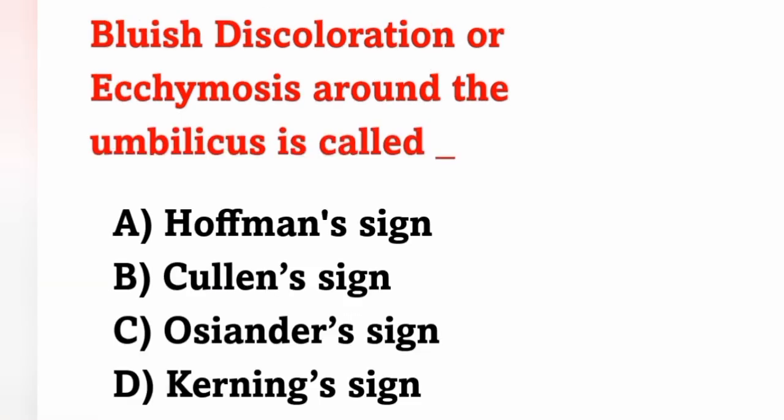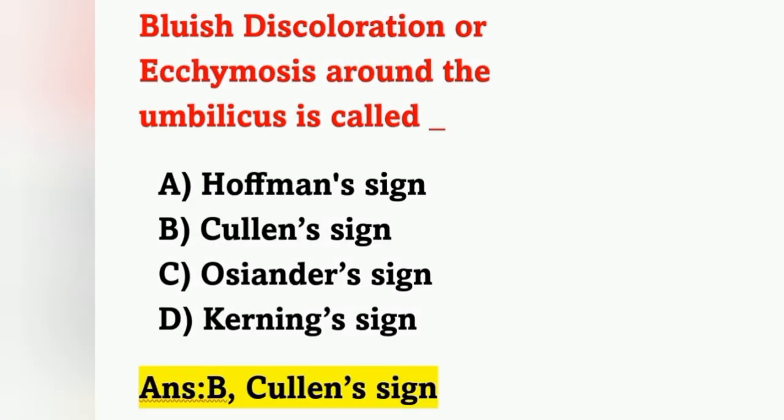The next question: bluish discoloration or ecchymosis around the umbilicus is called? Option A, Hoffman sign. Option B, Cullen sign. Option C, Osiander sign. Option D, Kernig sign. Bluish discoloration around the umbilicus is known as Cullen sign. It is mainly seen in case of hemorrhagic pancreatitis, one of the important signs in pancreatitis.